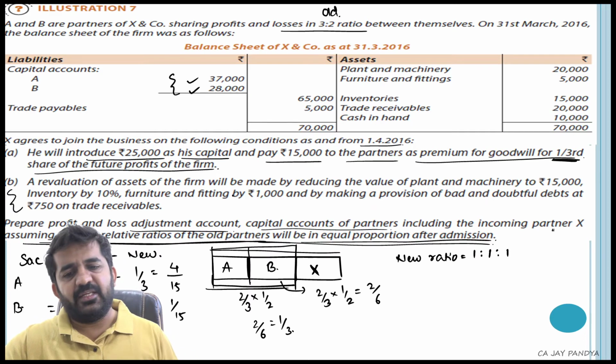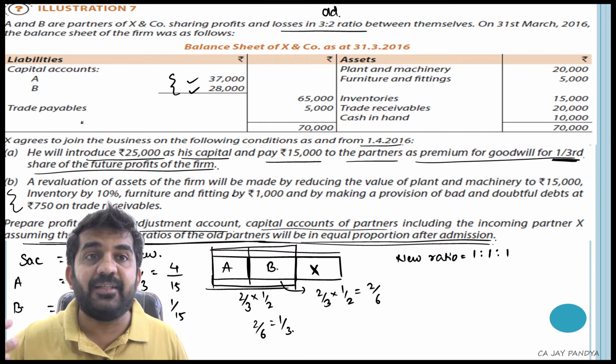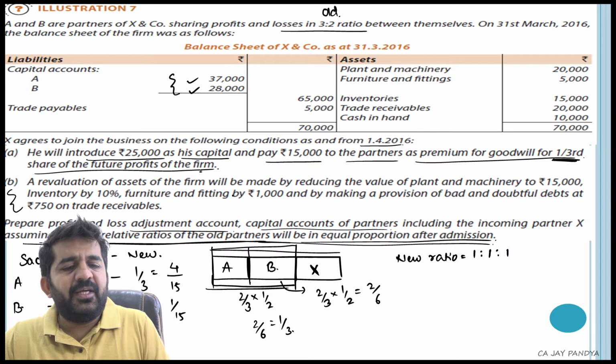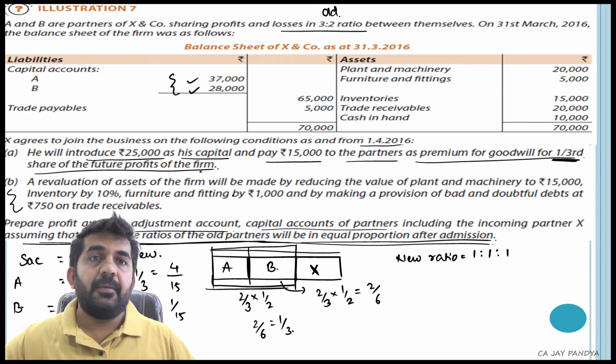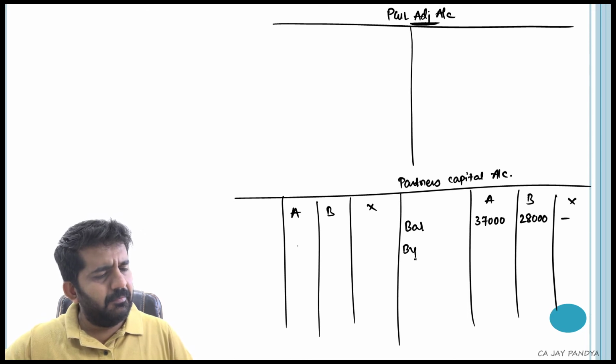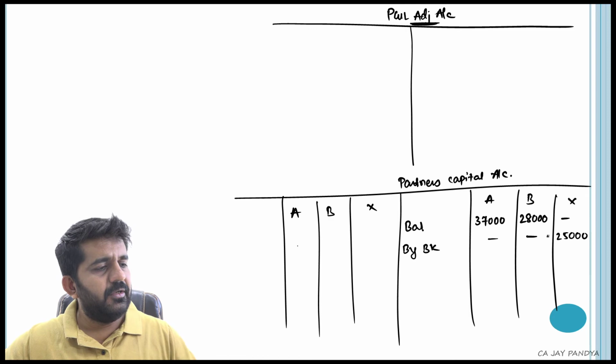Now I can directly start with the question. X will introduce 25,000 as his capital: bank account debit to X capital by bank, and the amount is 25,000.